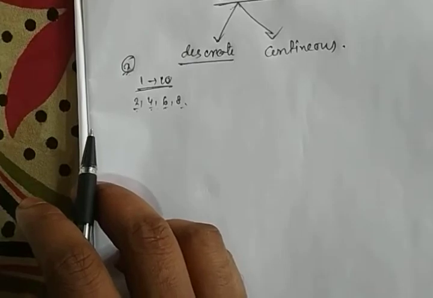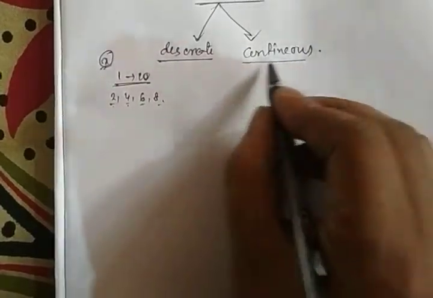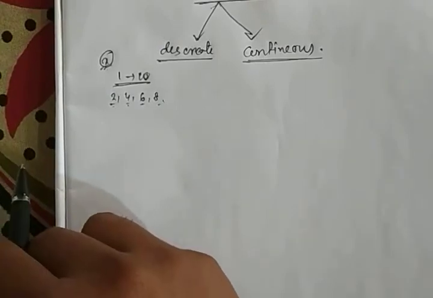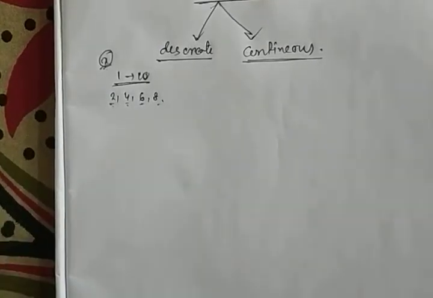Okay, now next, the continuous variable means if the values of a variable or a character can take any values in its given range.